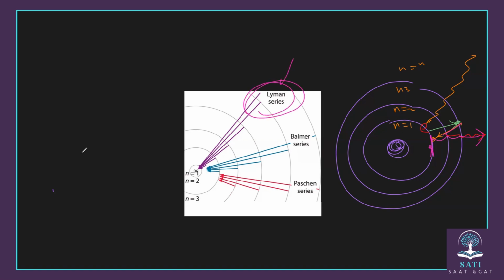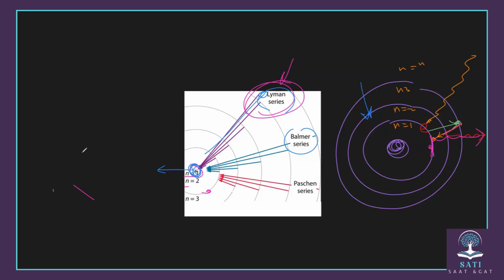The Lyman series. So, as you see, this is now the first level, n equals 1, this is n equals 2, and this is n equals 3. When the electron comes back from any higher energy level, whether from the third, the fourth, or the fifth level, to the first energy level, it will produce ultraviolet rays, and this is called the Lyman series.